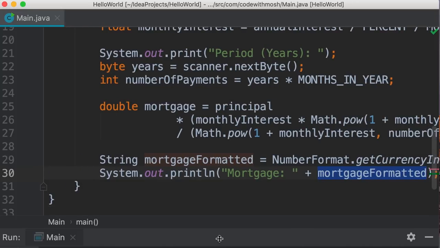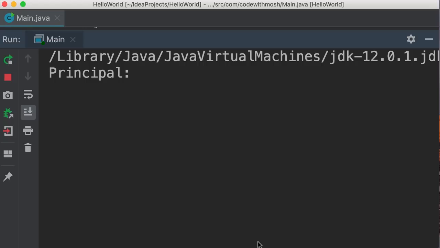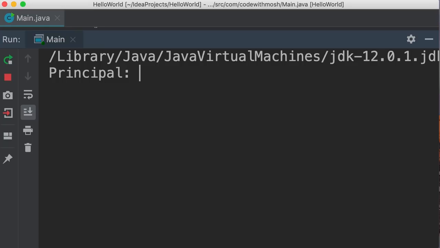However, this program has a number of problems. The first problem is input validation. So if we run this and enter a non-numeric value like XYZ, our program crashes. Or as another example, if we enter a negative value here, our program is not going to behave properly. So that's where conditional statements come to the rescue. In the next section, we're going to talk about conditional statements. You will learn how to use these statements to validate the values entered by the user.